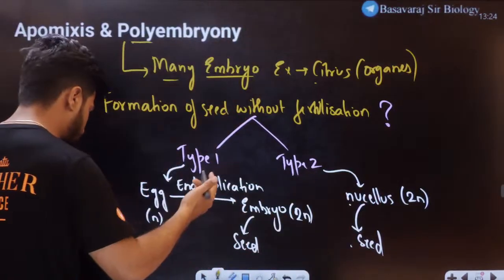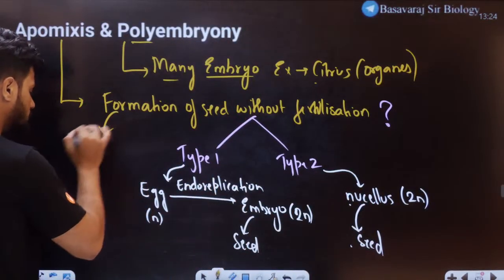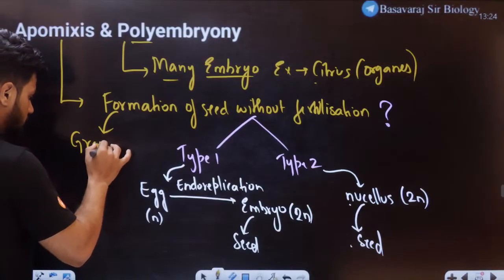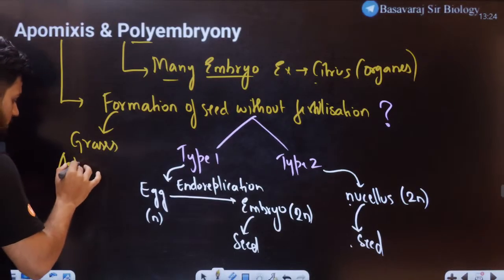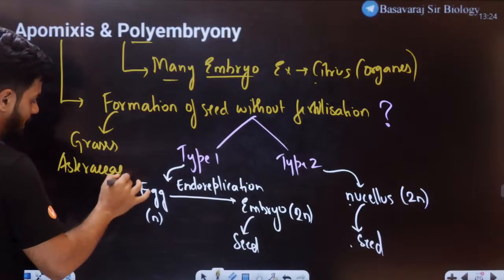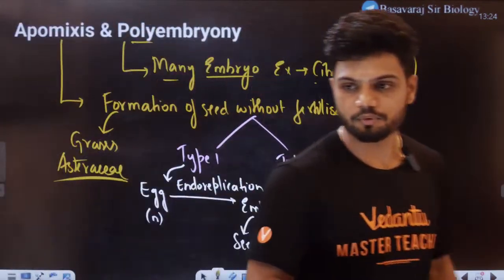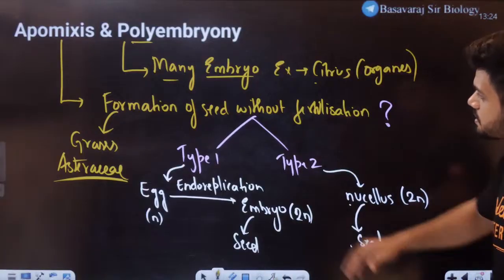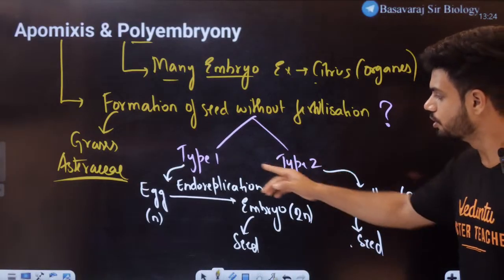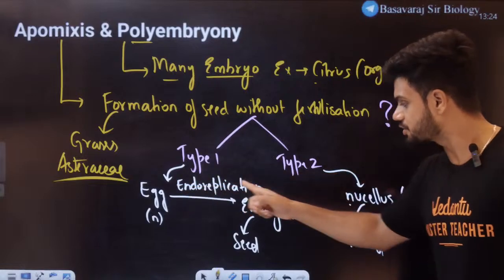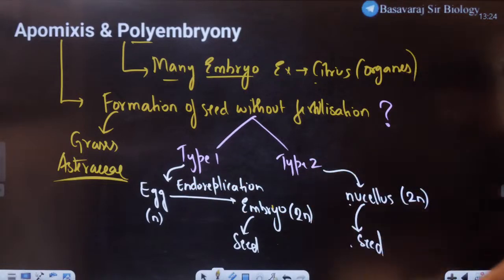Apomixis examples are very simple: grasses and Asteraceae members. And Asteraceae members are examples for polyembryony. So this is apomixis, two types, type 1 and type 2. First one, the egg undergoes endoreplication to form an embryo that becomes seed. Type 2, the nucellus becomes the seed eventually.